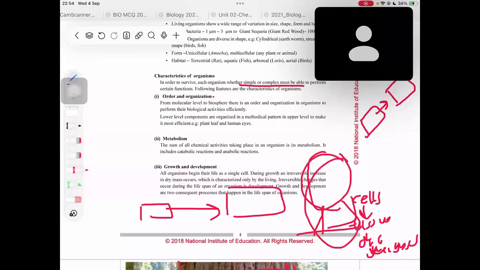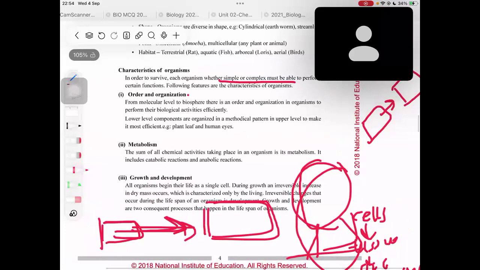So order and organization means the organization of different levels, from the simplest level to the largest level, to perform some functions. See, from the molecular level to the biosphere, there is an order and organization in organisms to perform their biological activities efficiently.